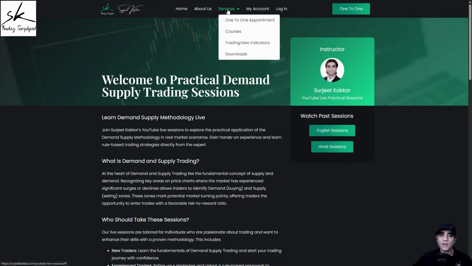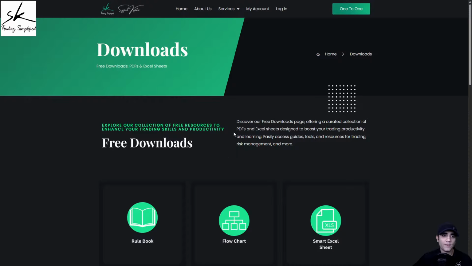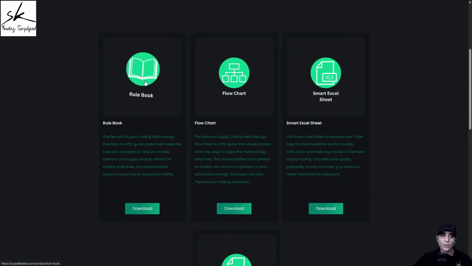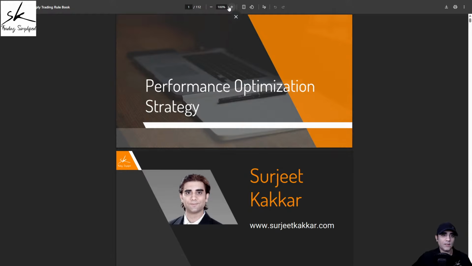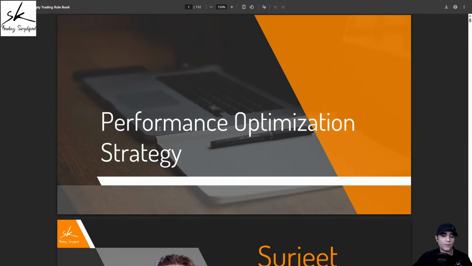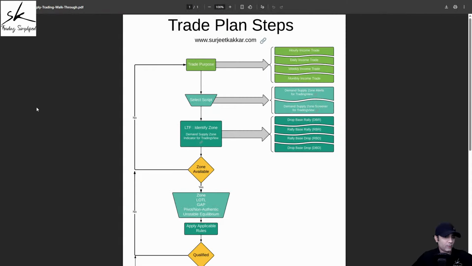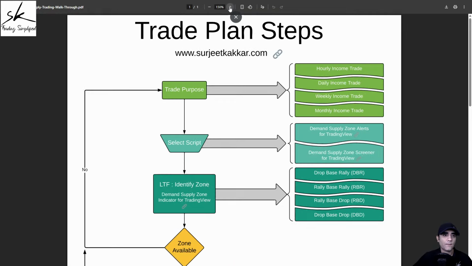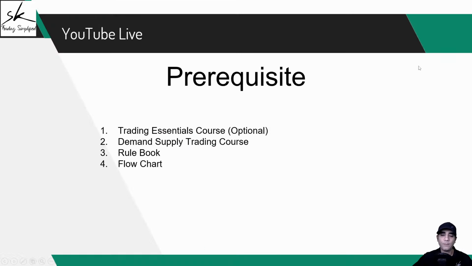Once you're on the website, under services, you can also see the option for downloads. Click on it. And this is where you have your 2 documents, which is the rule book and the flow chart. So just click on download, and you can download these documents. So this is the rule book, and this one is the flow chart. Perfect. So now that we are done with all the prerequisites, we can get started with our analysis for today.